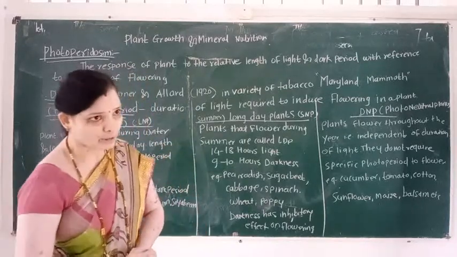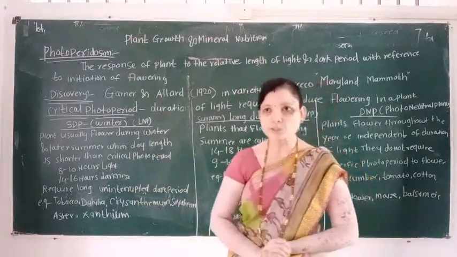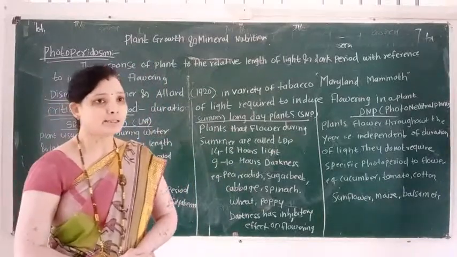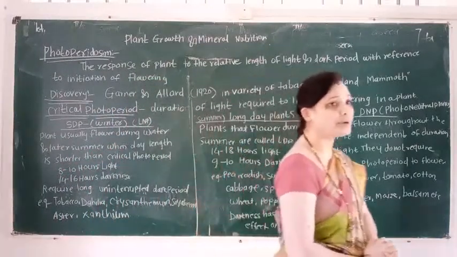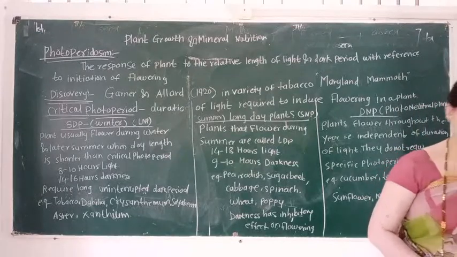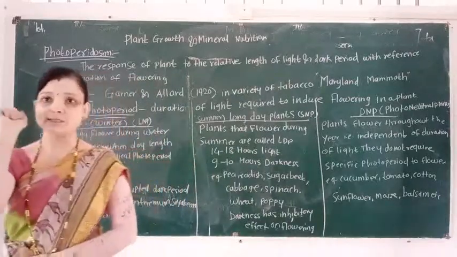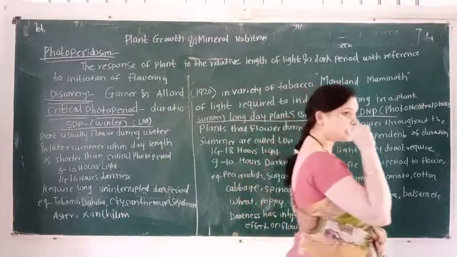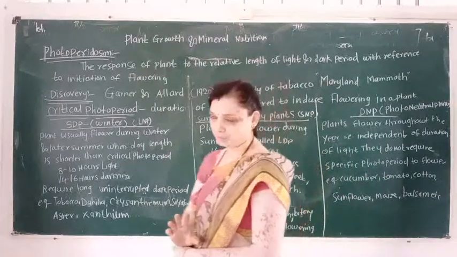So students, in this lecture we learn a most important concept called photoperiodism. In this concept, two words are included. The first word is photo and the second word is periodism.